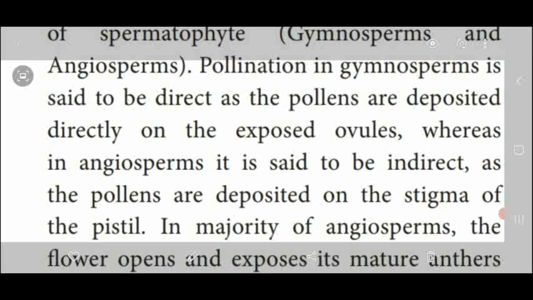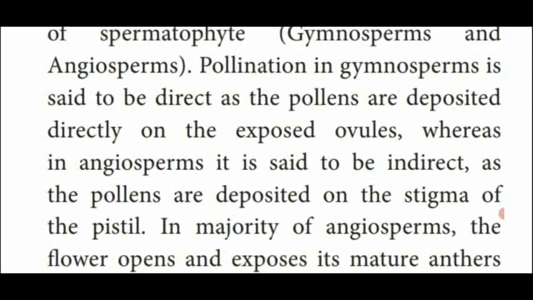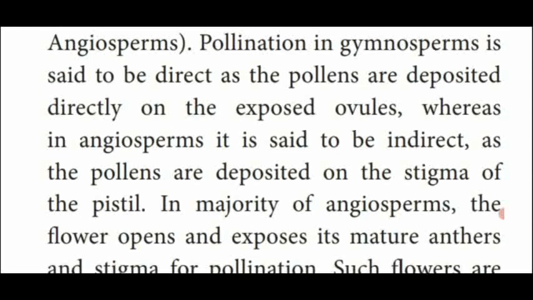Pollination in gymnosperm is a direct process. Pollination in angiosperm is an indirect process. The pollen grains are directly deposited on the exposed ovules in gymnosperm, whereas in angiosperm, the pollen grains are deposited on the stigma of a pistil. Kindly, dear students, mark it down. It is important to differentiate between pollination in gymnosperm and pollination in angiosperm.